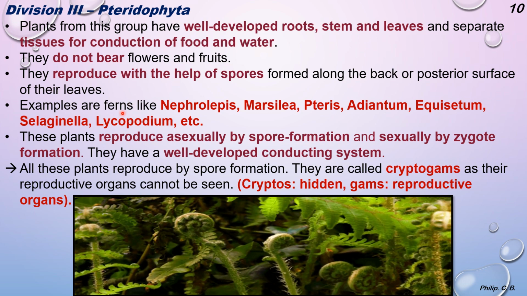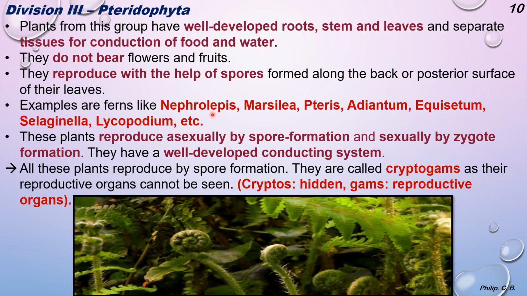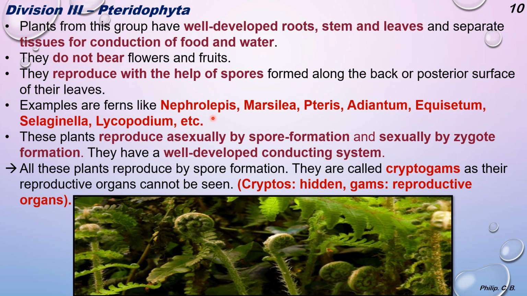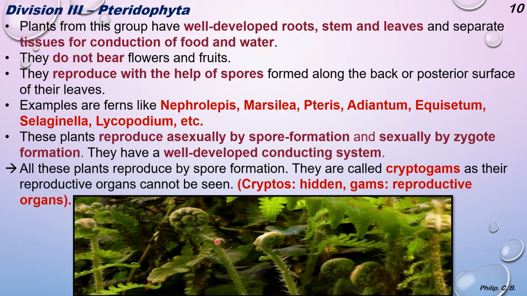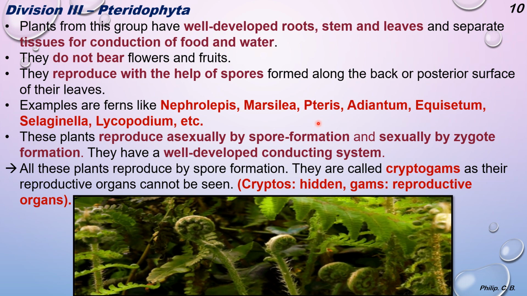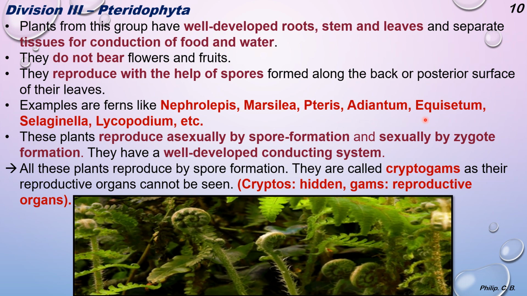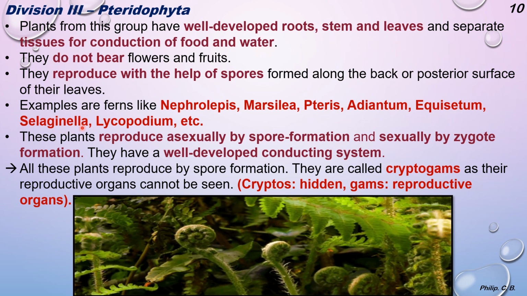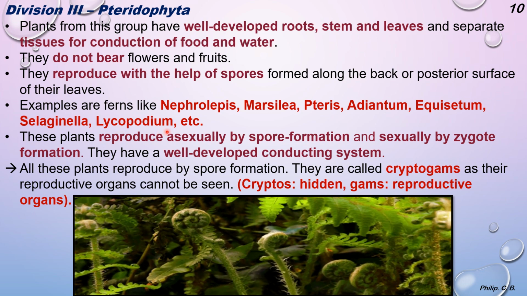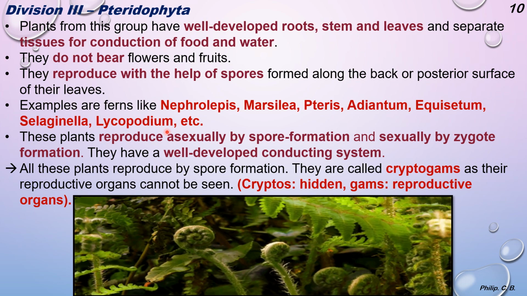Examples are ferns like Nephrolepis. Nephrolepis is the scientific name, and the common term is fern, which you can see in the animation image. Then Marsilea, Pteris, Adiantum, Equisetum, Selaginella, Lycopodium. These are a few other examples, and all the images of the examples are on the next page.